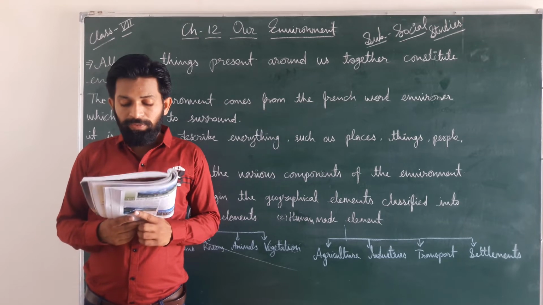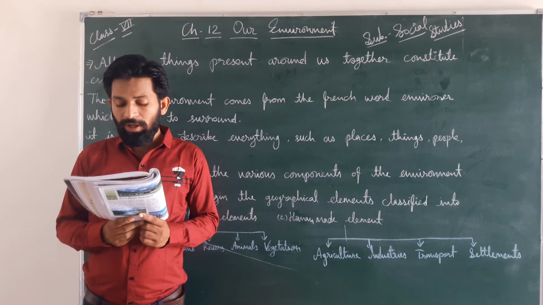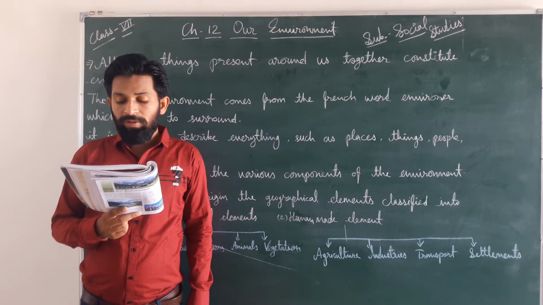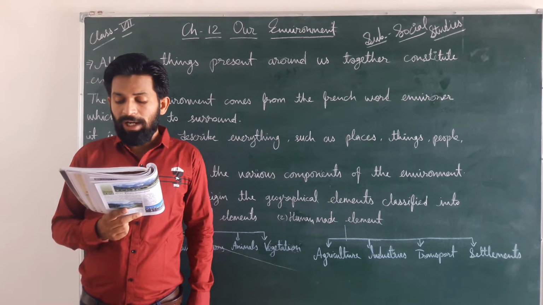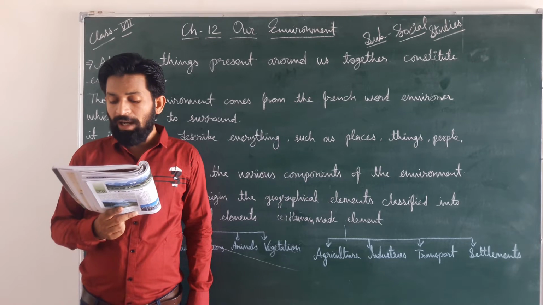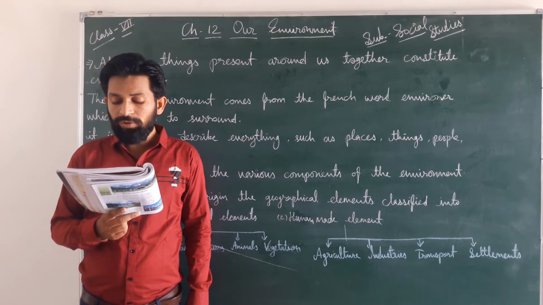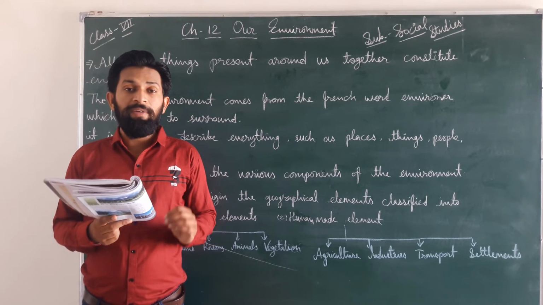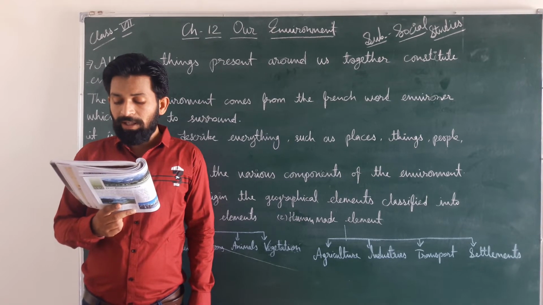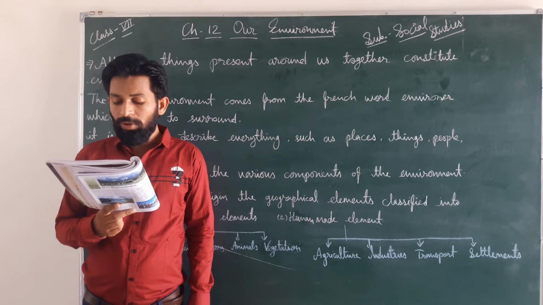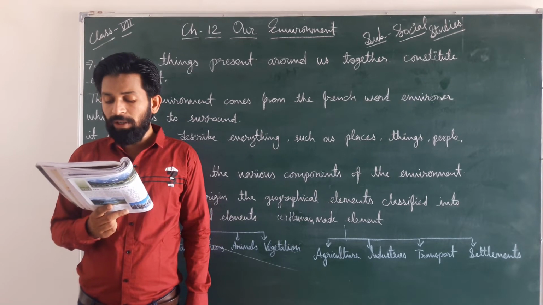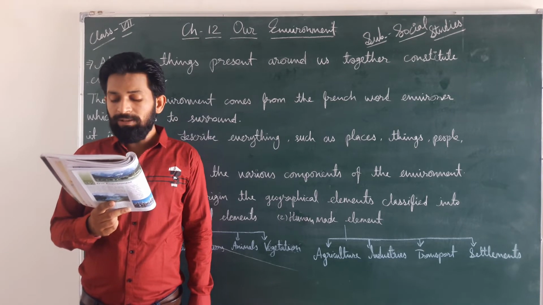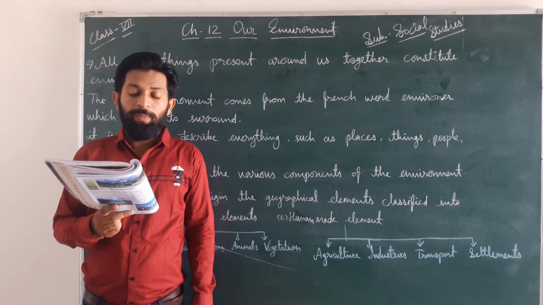After this, atmosphere. Atmosphere is the layer surrounding the earth. Its exact thickness is unknown. We don't know what the exact thickness of the atmosphere is. The atmosphere is held to the earth by the force of gravity. Atmosphere is on the earth because of gravity, and the atmosphere contains life-giving oxygen for human beings and animals and carbon dioxide for plants. The atmosphere gives us oxygen for human beings and animals and carbon dioxide for the plants.